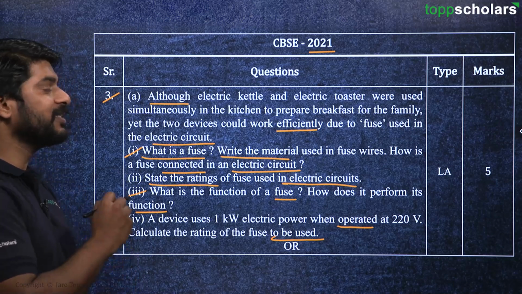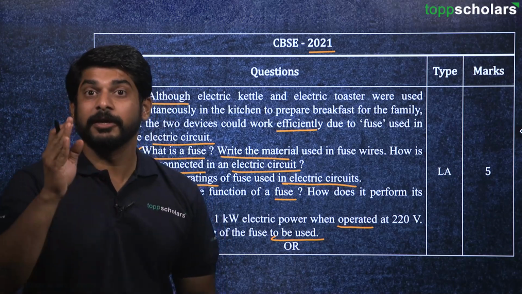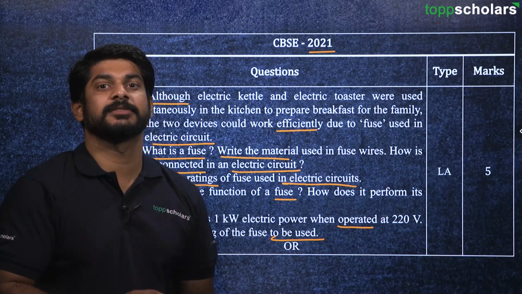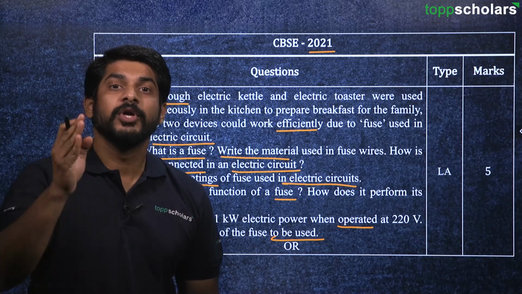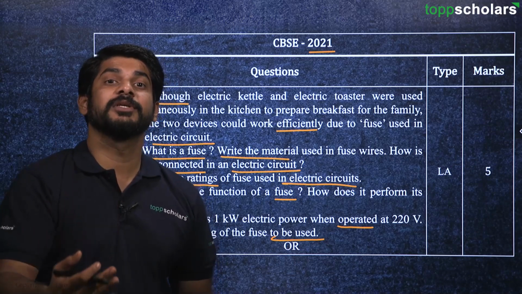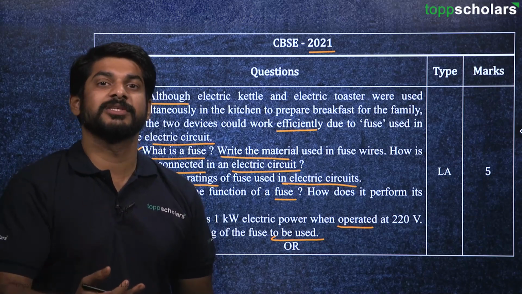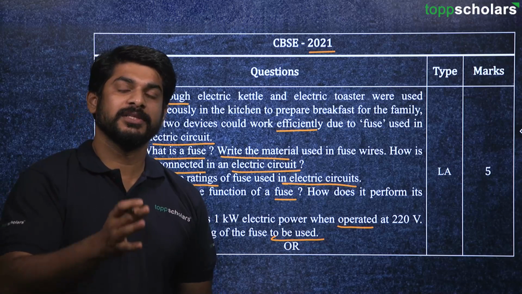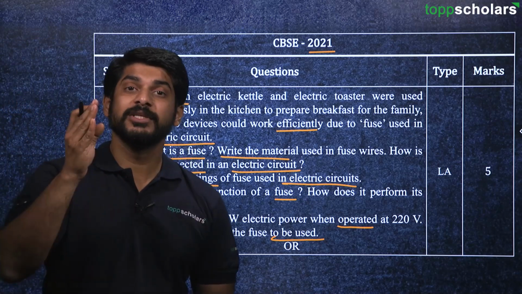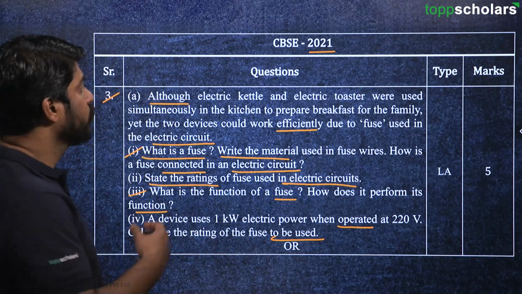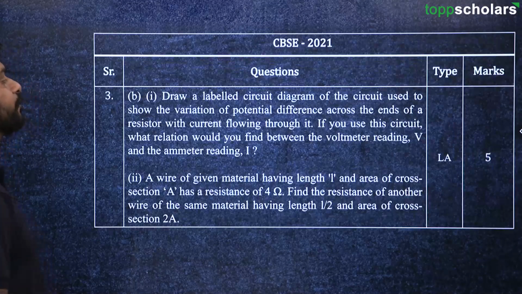This fuse basically is used to protect our devices, especially electrical appliances, from any kind of damage due to heavy current, because sometimes there are fluctuations in current that happen due to multiple reasons, and to protect our devices, this arrangement or this fuse is very much required. So we can easily answer this question also. Moving on to the next one.